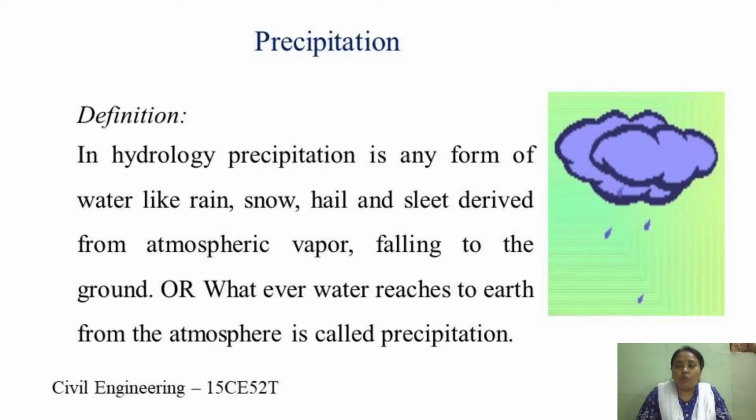To initiate that condensation process, there must be sufficient nuclei in the atmosphere. And the third one is weather condition. Weather condition must be good enough to support the condensation of water vapor. And then the products of condensation must reach the ground. So this is how generally precipitation occurs in nature.